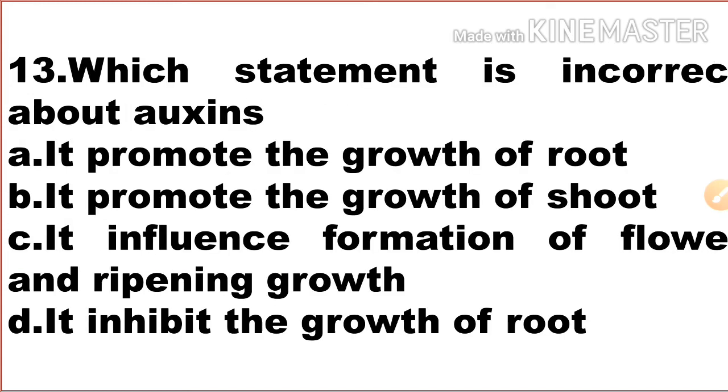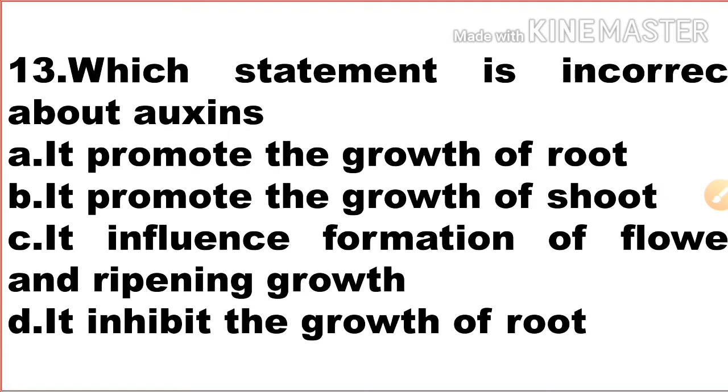Next one, which statement is incorrect about auxins? Option A, it promotes the growth of root. Option B, it promotes the growth of shoot. Option C, it influences formation of flower and ripening growth. Option D, it inhibits the growth of root.